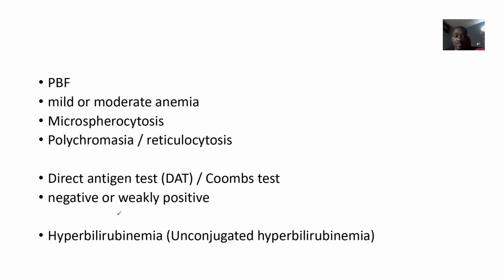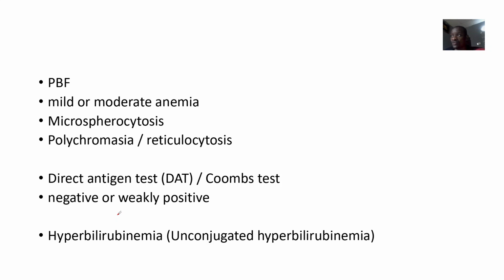You get? So on peripheral blood film, there's mild or moderate anemia because red blood cells are getting broken down. There's microspherocytosis, there's polychromasia, there's reticulocytosis. As the red blood cells are being broken down, other ones are formed, but they are not reaching maturity.